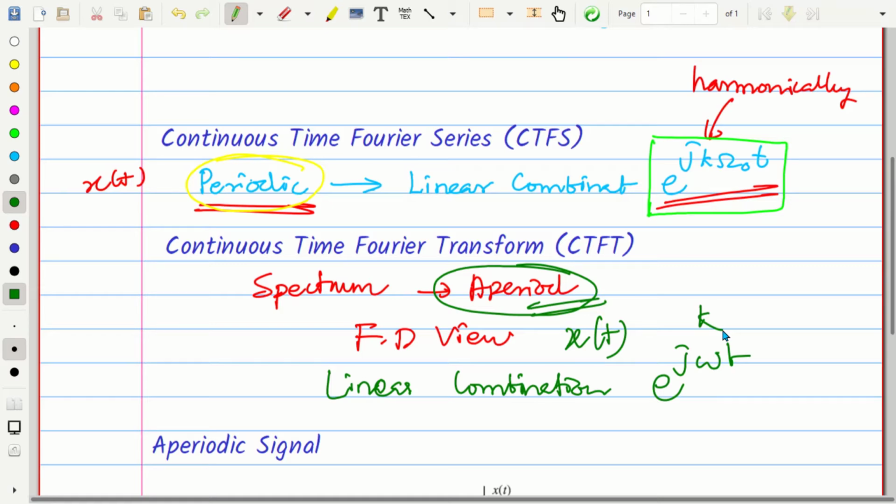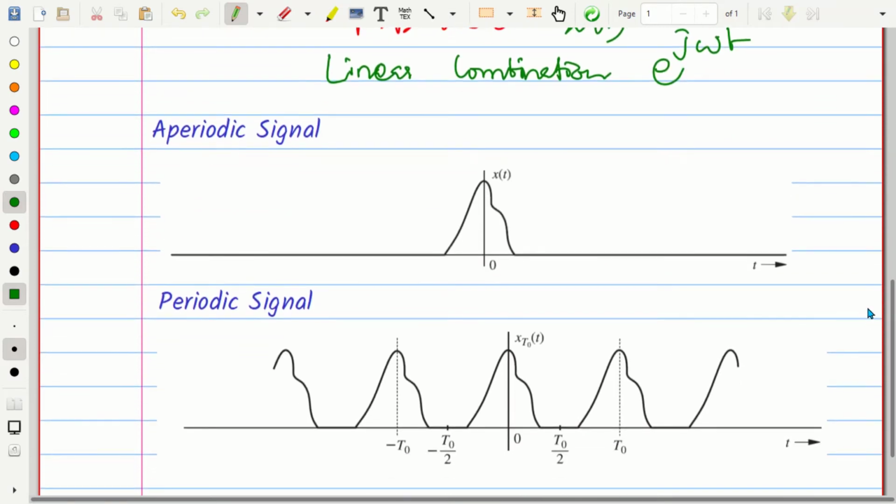Now, how did we arrive at this concept? How did Fourier come to the conclusion that we can express not only the periodic signal but also the aperiodic signal as a linear combination of complex exponentials? That was the key contribution of Fourier actually. Fourier thought that an aperiodic signal like this, so here we have an aperiodic signal x of t, can be considered as a periodic signal. Now you will have a doubt: how can an aperiodic signal x of t be expressed as a periodic signal?